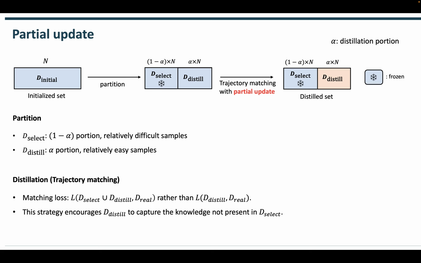D sub select, in contrast, is the set that will be fixed during the distillation and composed of 1 minus alpha percent relatively difficult samples. For distillation, we use the loss term considering entire synthetic set rather than considering only updated portion. This strategy encourages D sub distill to condense the knowledge not present in D sub select.